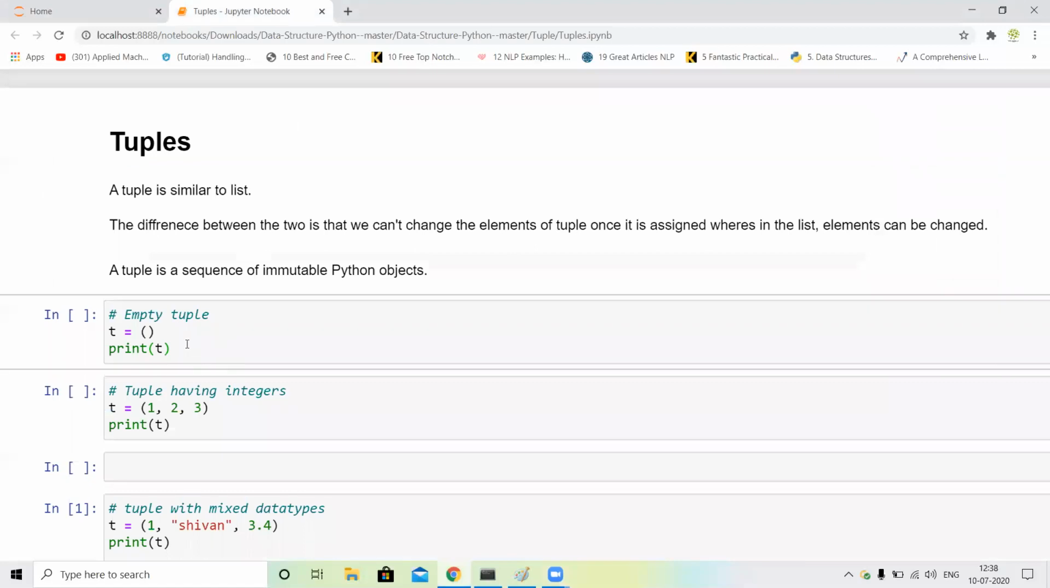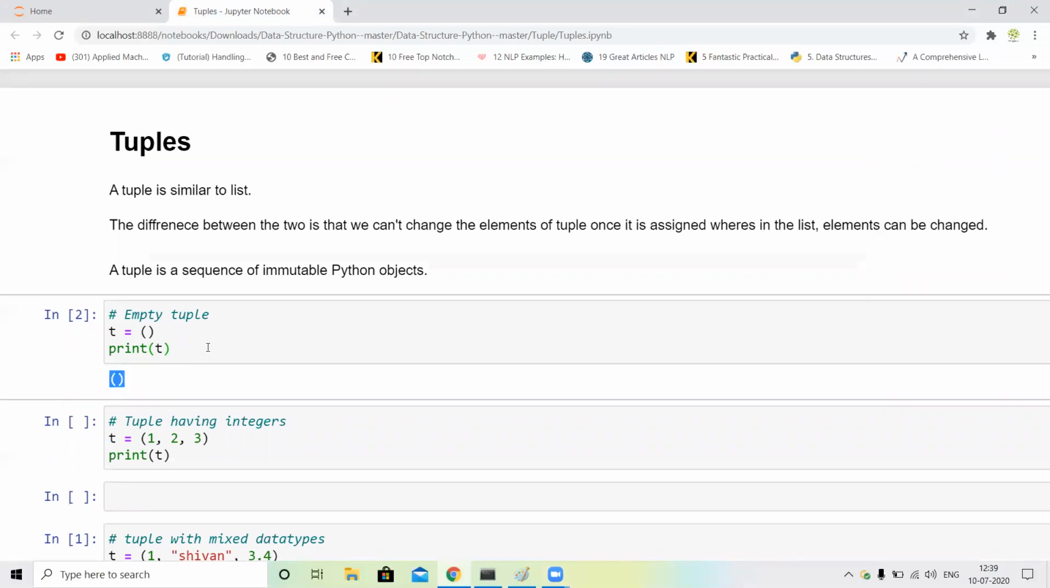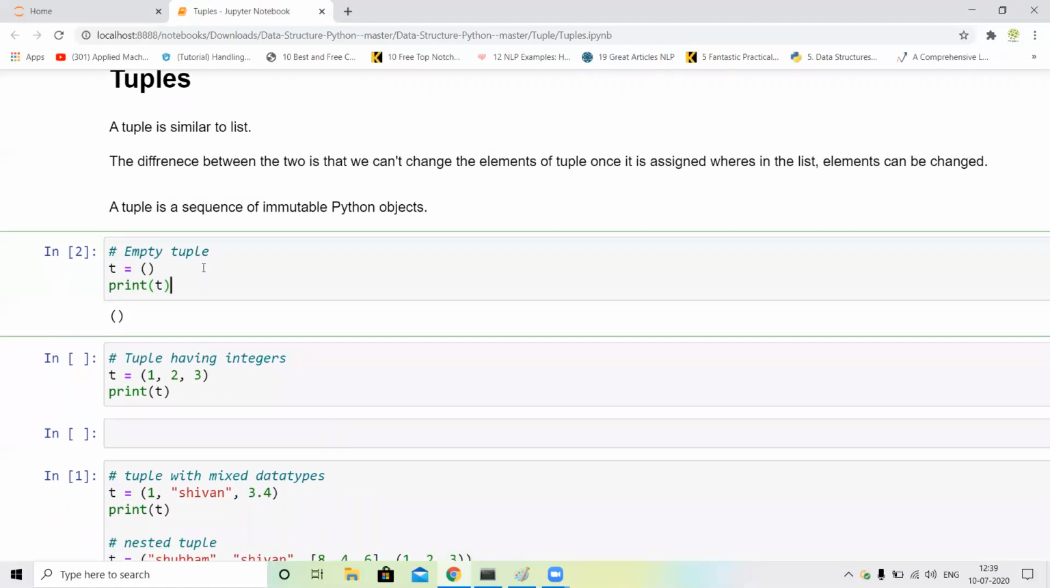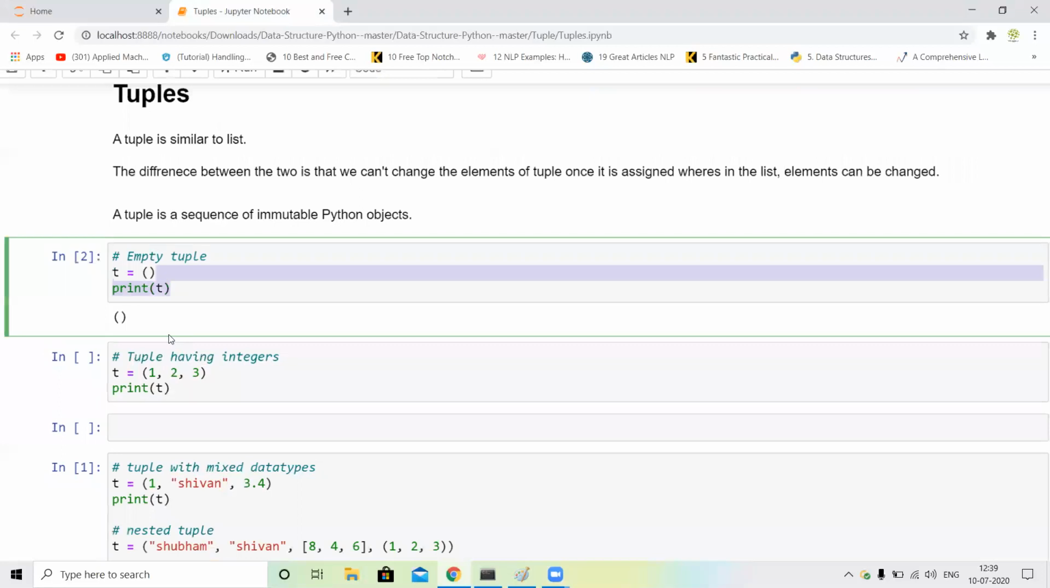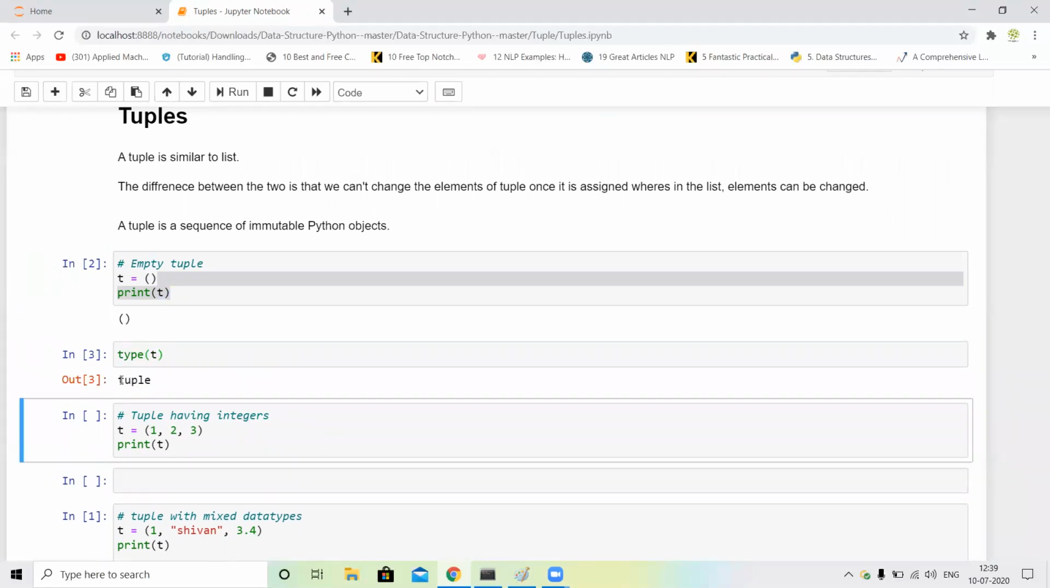So first of all, we are assigning an empty tuple: t is equal to simple parentheses, and print t. Okay, and you can see our output is an empty tuple. Next, if you want to check the type of the tuple, you just write type of t, and you can see our output is tuple.